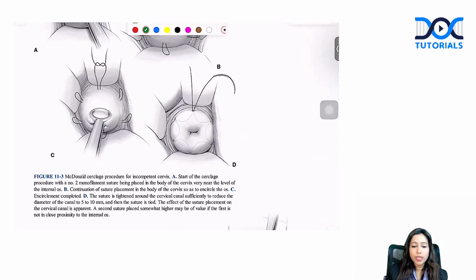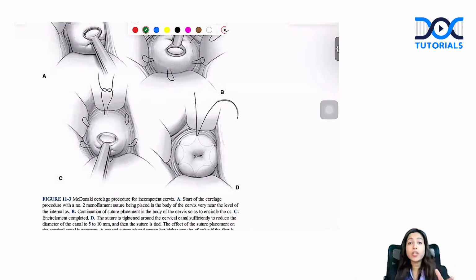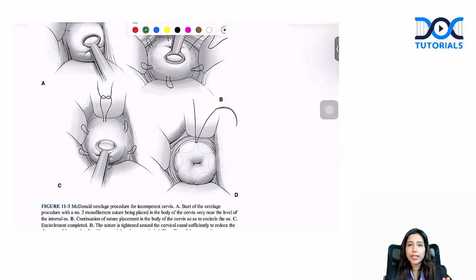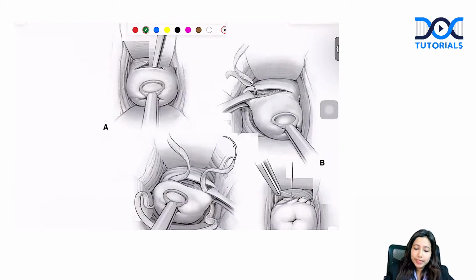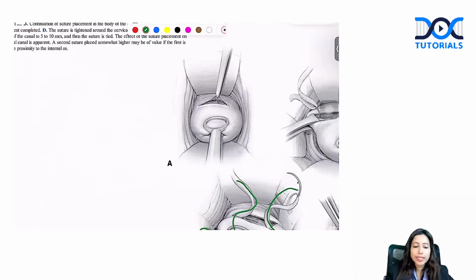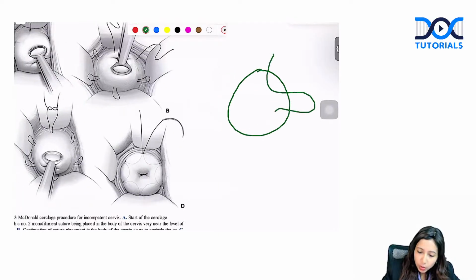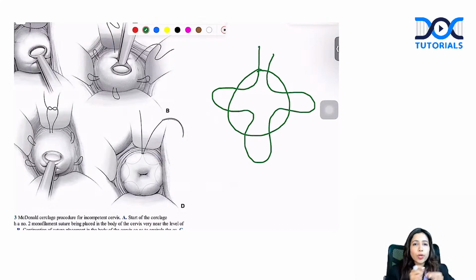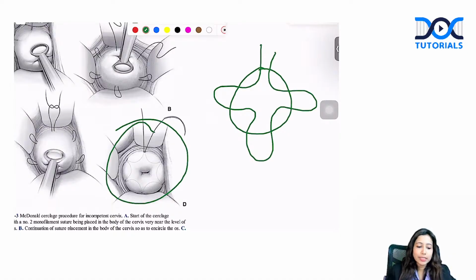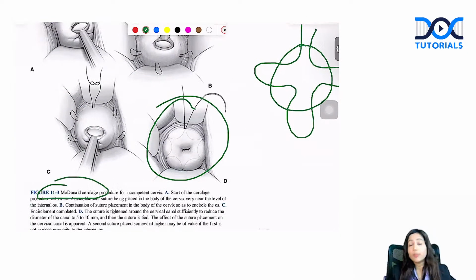So the next one is the normal McDonald cerclage. In McDonald cerclage, it's very easy to identify. You will not see the stitches going around the cervix like this. In McDonald, the stitches are going in a purse string manner. You will see these purse string sutures, which are finally tied, and the final image will look something like this. This is the McDonald cerclage. McDonald is with sutures, whereas the Shirodkar you are going to apply with the tape, muslin tape.